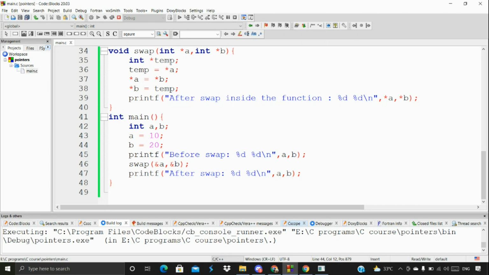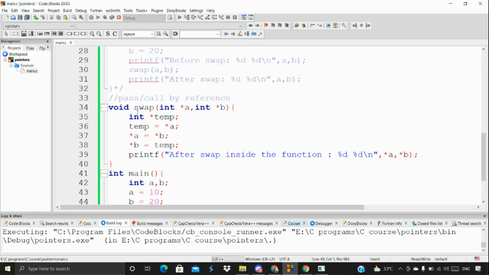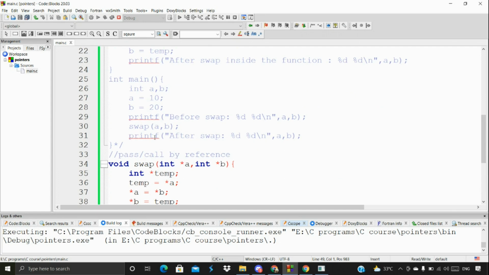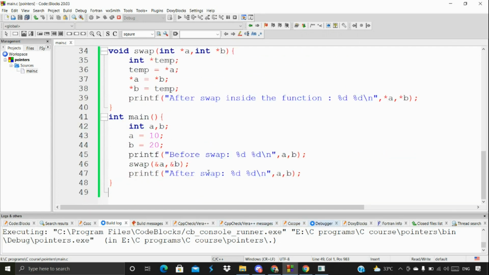So this is what actually happened here. We're not doing anything else. That's what we have done here. So this is what call by value and call by reference is about, nothing else.